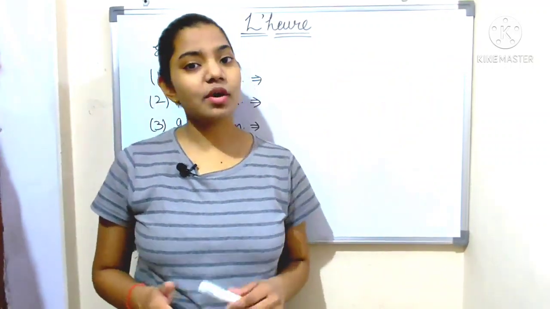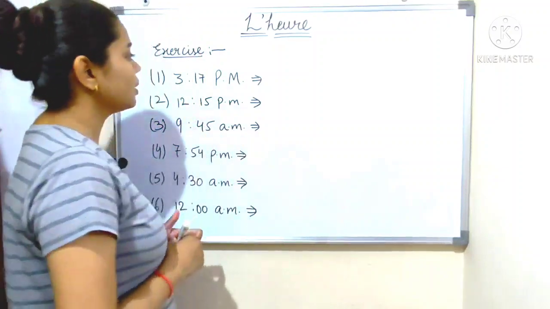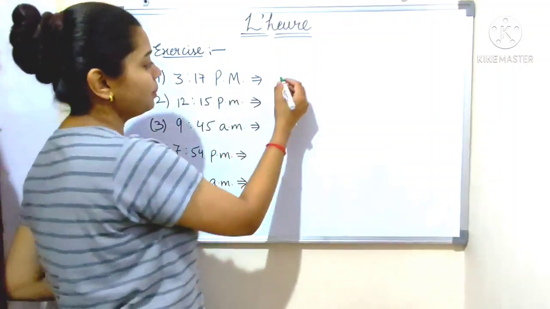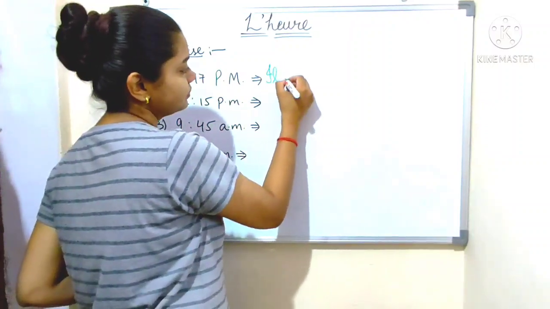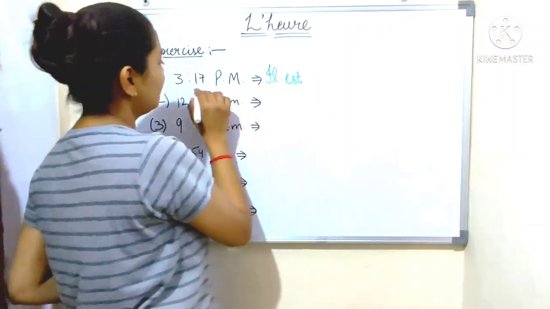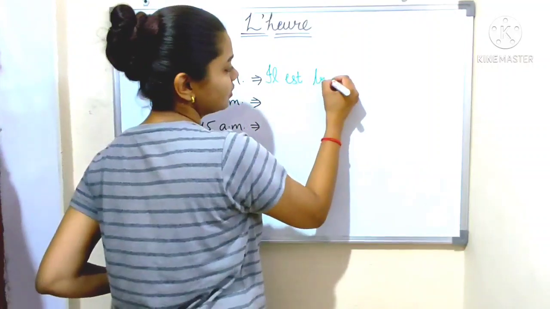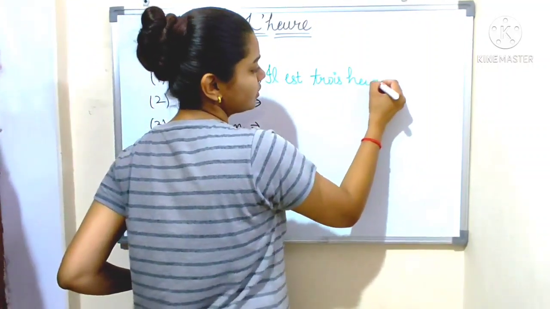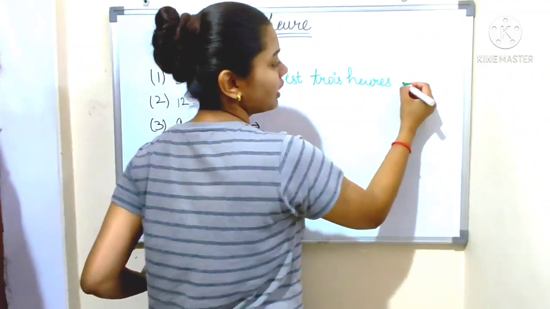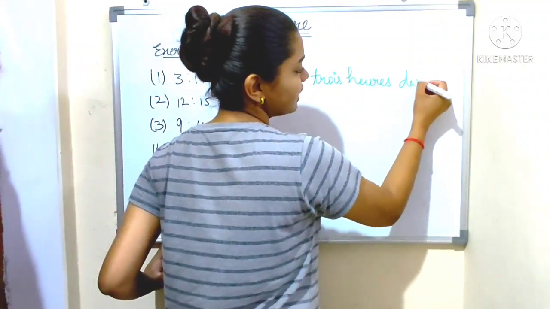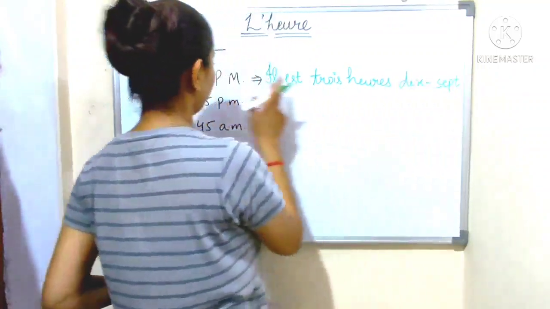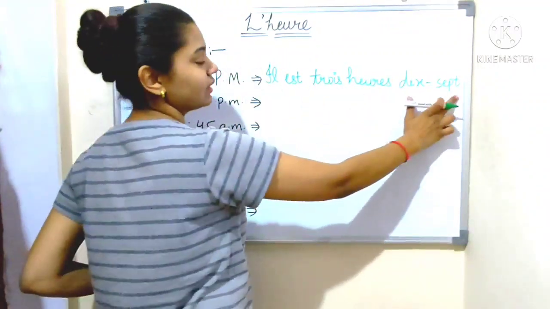So now we do an exercise on time. Number 1, 3:17 p.m. Il est 3 heures 17. 17 means 17.